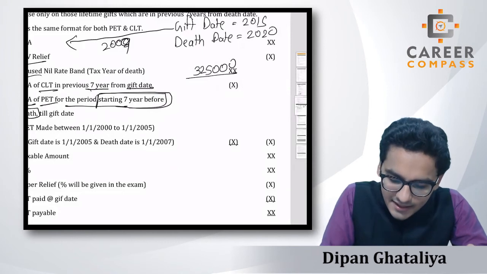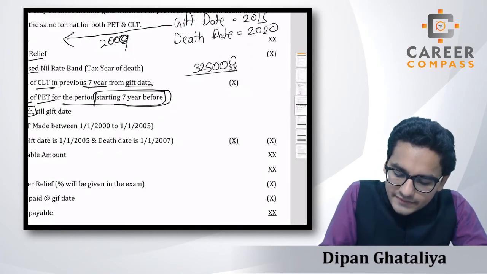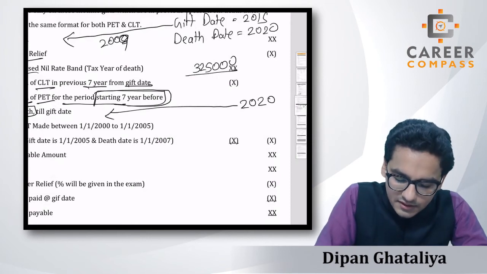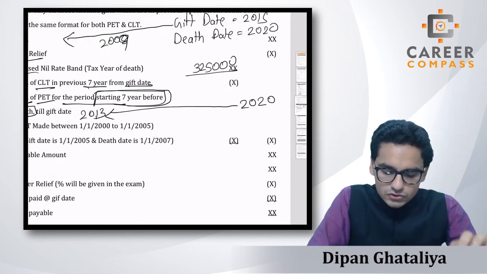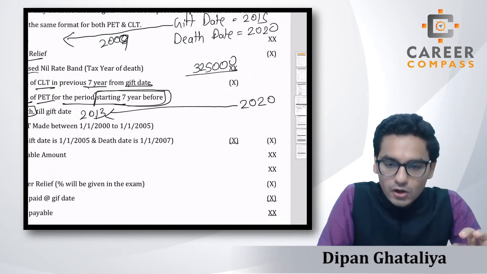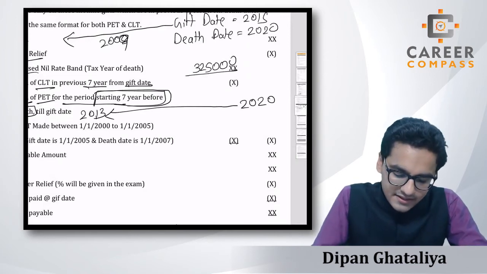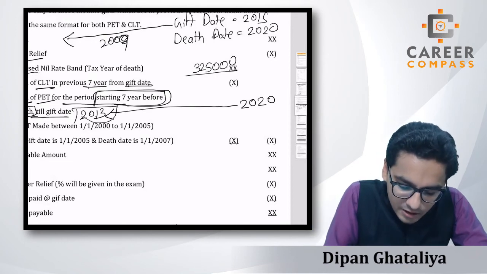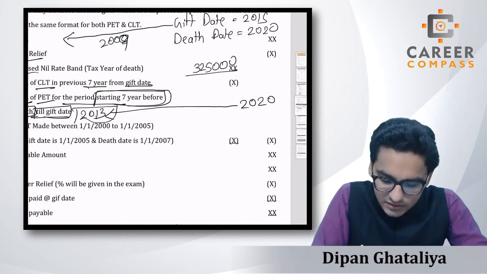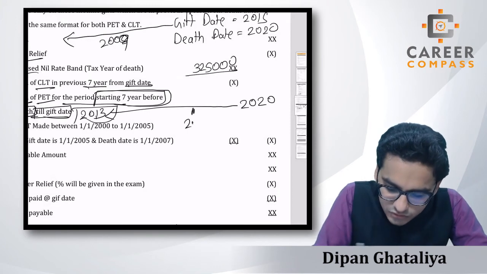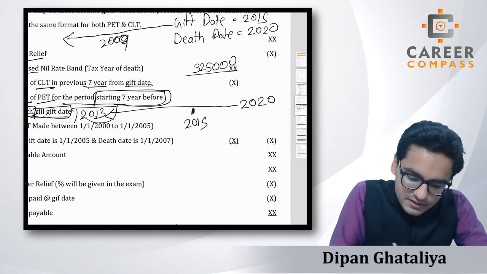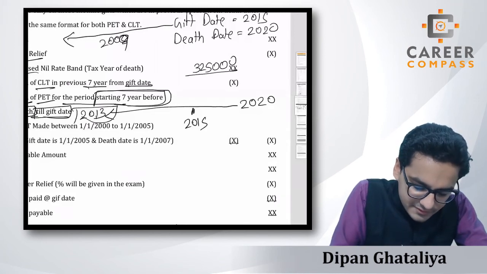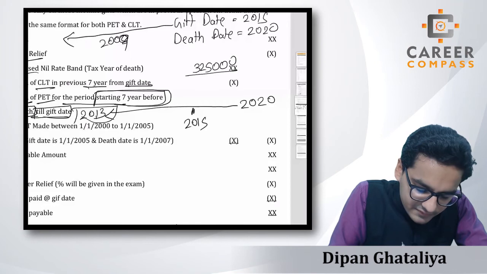That means here the 7 year period will start from 2020, so it will end in 2013. So we have to see how many PETs arise in this period, but the period starts from 2013 and ends on the gift date. So what is the gift date? 2015. In this case the GCA will be considered only if the PET is made between 2013 and 2015.